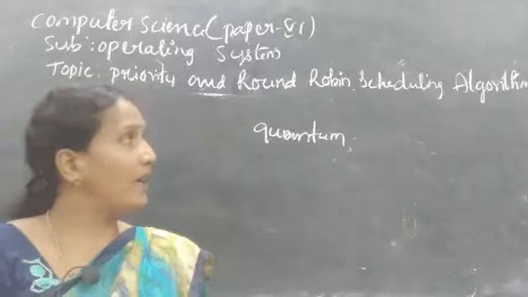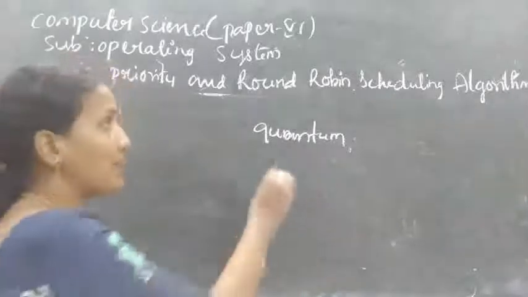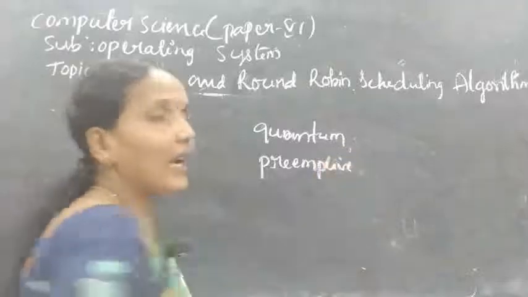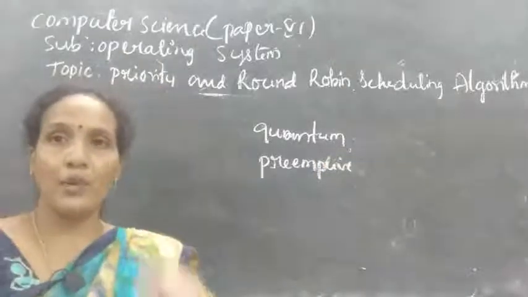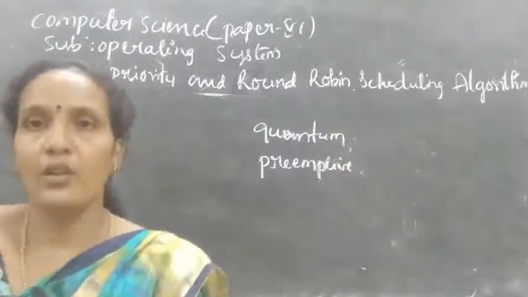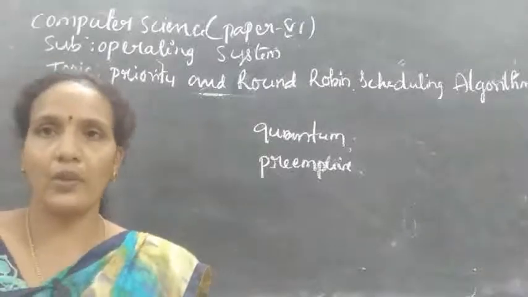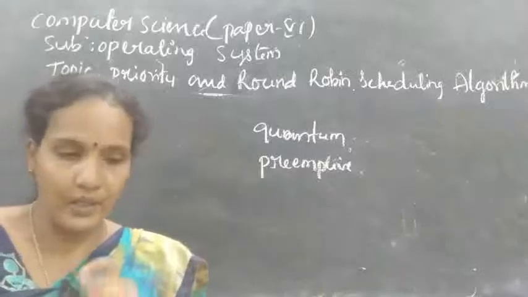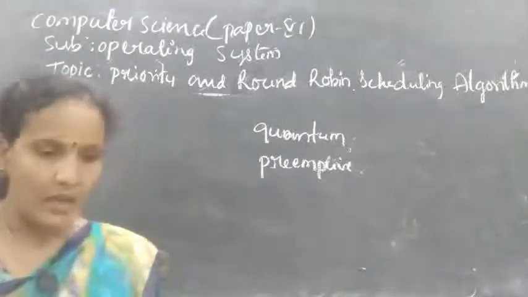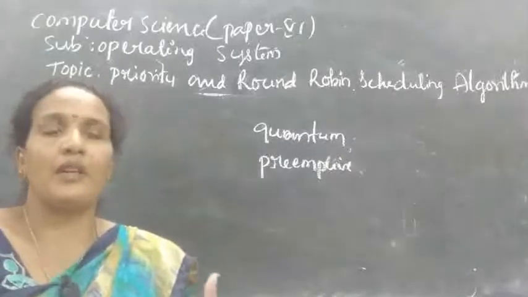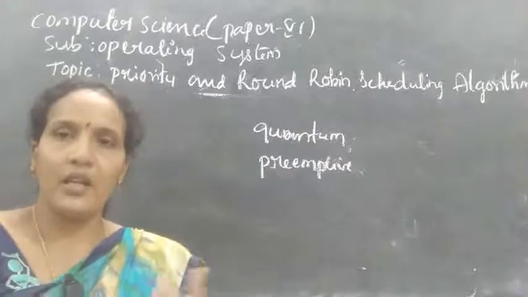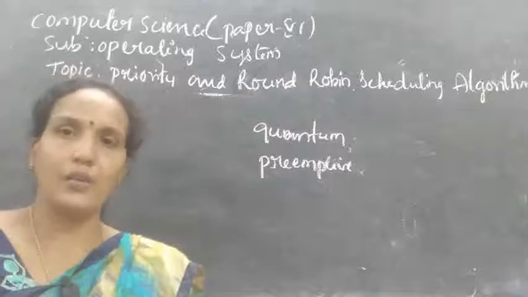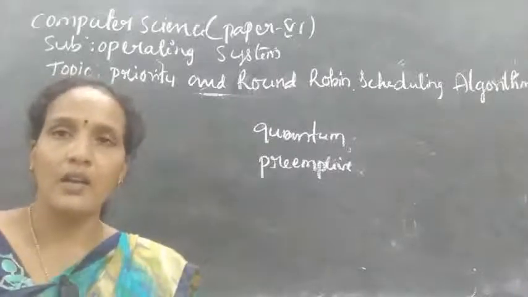Okay, understood? And it is a preemptive scheduling. Preemptive scheduling means, as I said, after the given time, the process is forced to leave the processor. Okay, so that is why this is an example of preemptive scheduling. Clear? And for any process, after the given time slot, the process needs to leave the processor, and the processor is given to a new process.